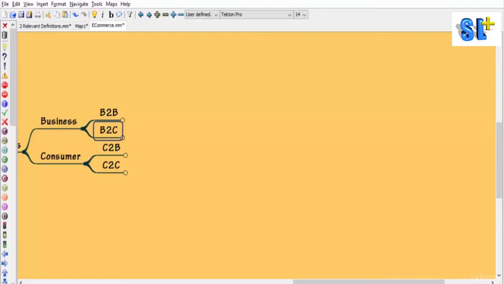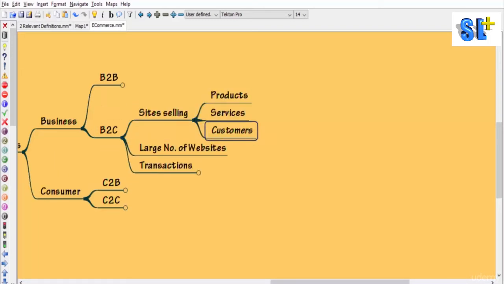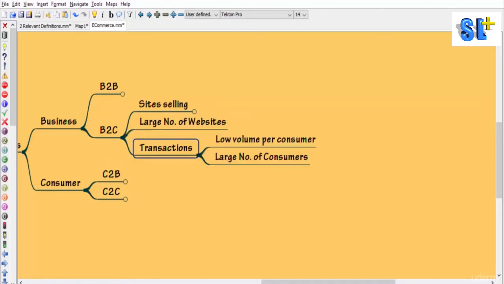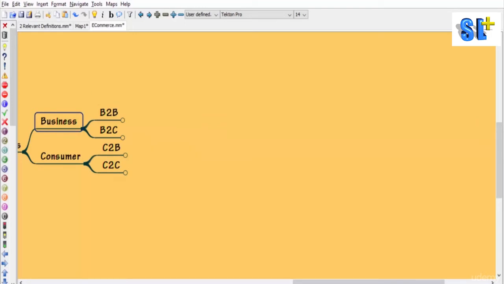Then we have B2C websites. These are all the websites which are directly selling the products or services to consumers itself. We have large number of websites, and if you look at the features of these B2C websites, there will be low volume per consumer, but there will be large number of consumers. Examples can be rediff.com, fabmart.com, or jaldi.com and so on from Indian perspective. So these are all the B2B and B2C sites coming under the category of business.